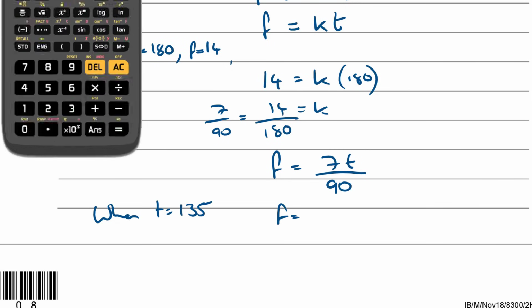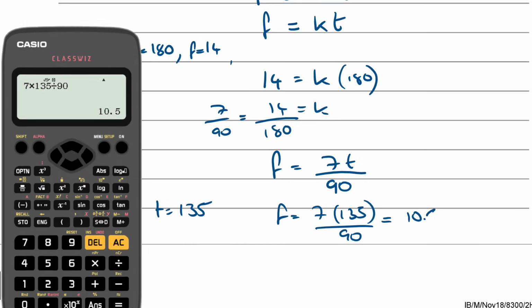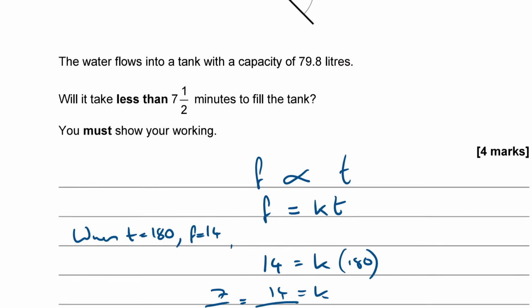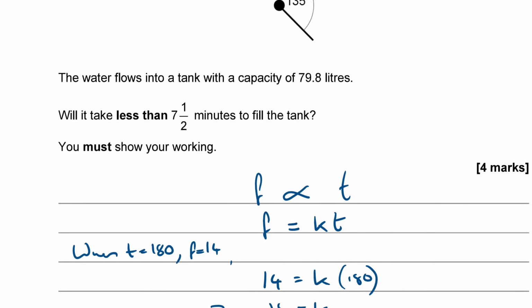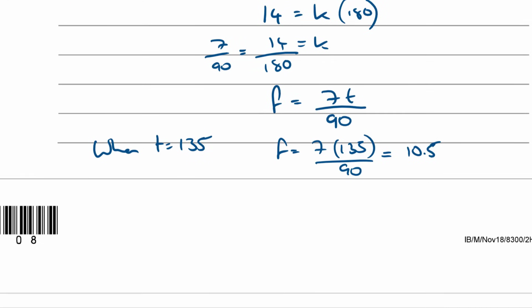Then F is 7 lots of 135 over 90, which is 7 times 135 divided by 90. That's 21 over 2, which is 10.5. The units are litres per minute, so that's 10.5 litres per minute.